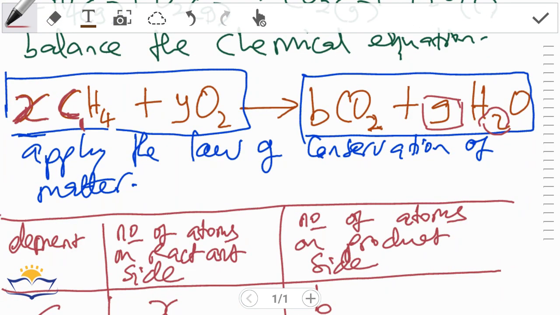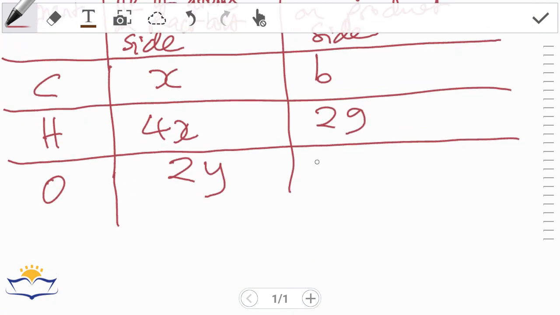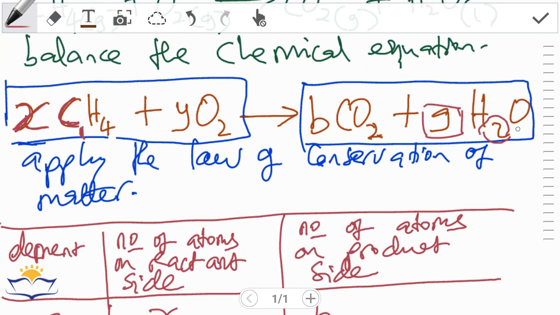On the product side, oxygen appears in two places, so we add them together. How many oxygen atoms do we have here? We take the coefficient b times subscript 2. 2 times b is 2b. Then we add the other one. Here we know what this is, H2O1. So the subscript of oxygen here is 1. 1 times g is g.